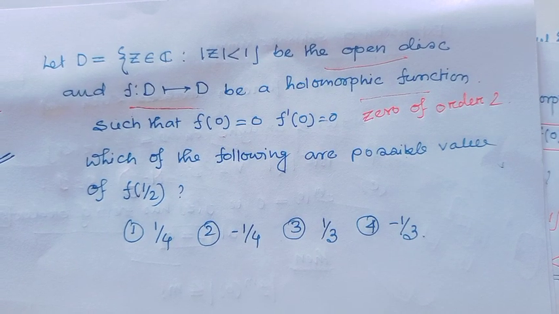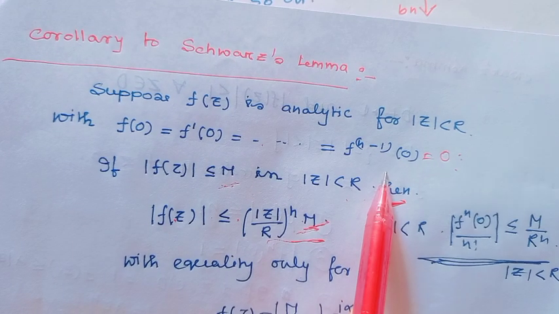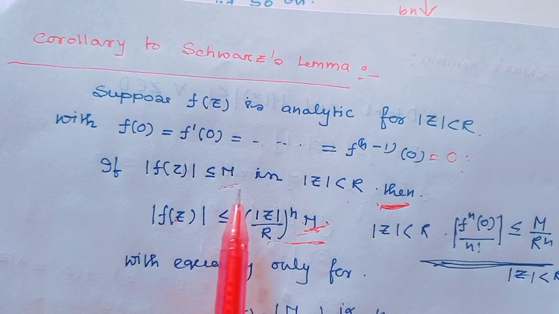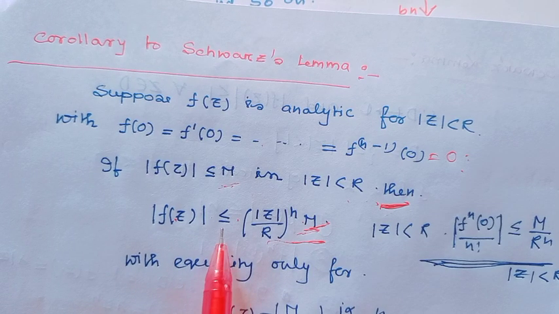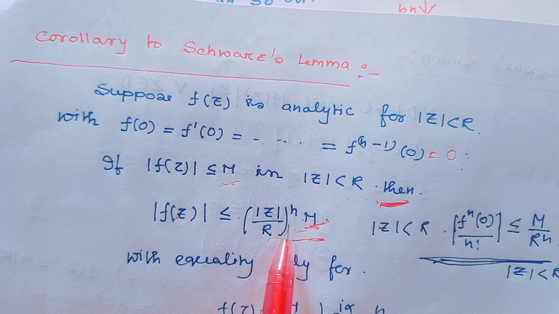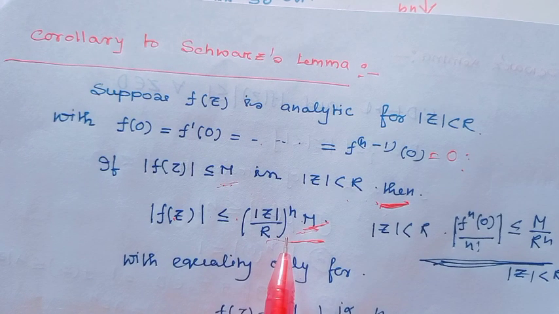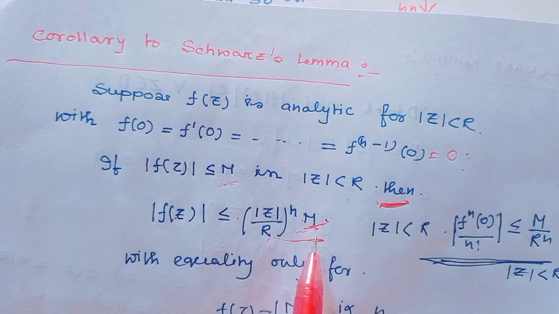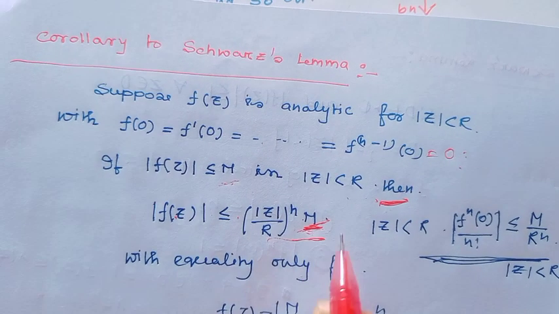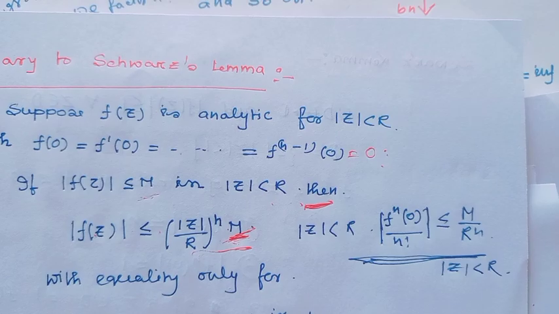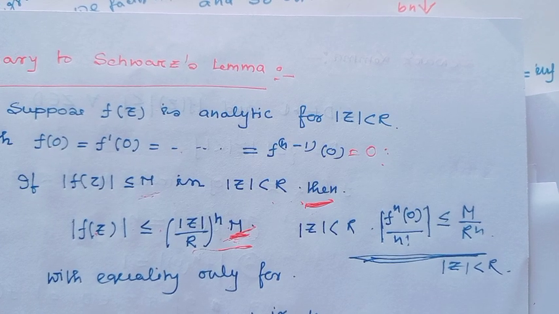We all of us know it has n-order zeros. If |f(z)| ≤ M, then |f(z)| would be ≤ (|z|/R)^n times M, and |f^(n)(0)|/n! ≤ M/R^n.